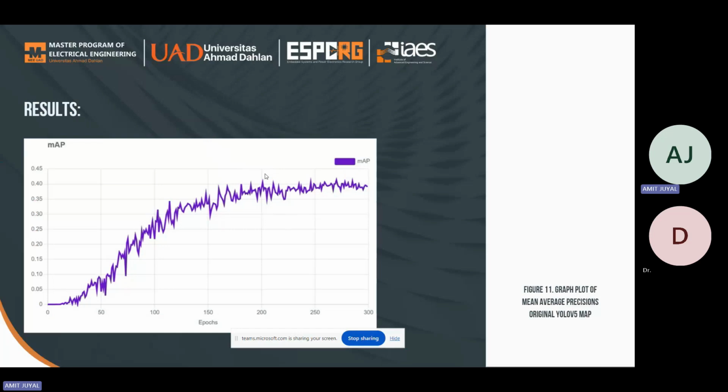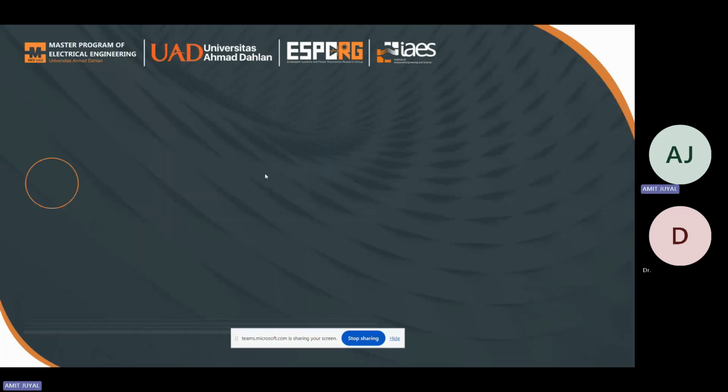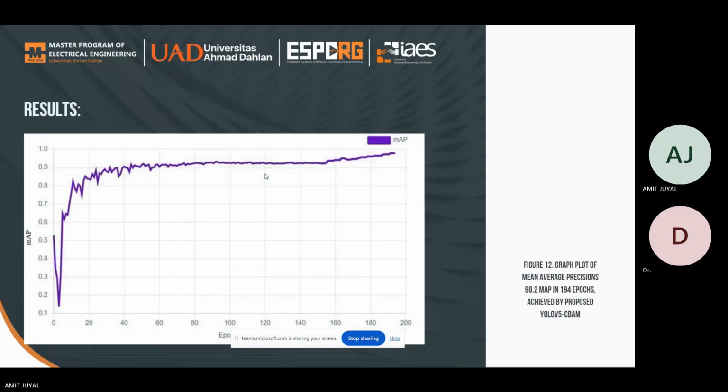As a result, it is appropriate and reasonable to use CSP and CBAM to extract the key features, which in turn serve to improve network detection layers and increase the identification efficiency of similar Indian traffic objects, modified cars and static objects. With its detection results of 98.2% mAP and 98.4% precision shown in figure 12, and 94.8% recall rate, which satisfy the requirements of static and dynamic object detection, it may be said that the suggested YOLO V5 CBAM network performs the best overall in the task of object detection.